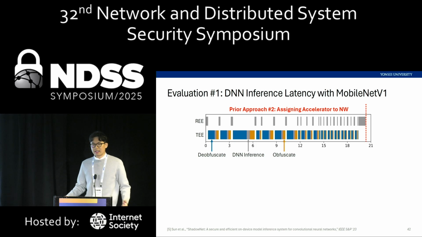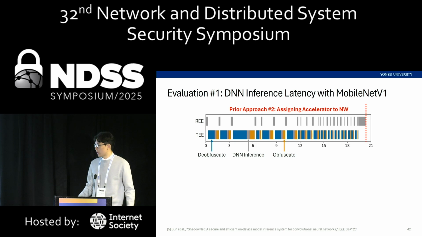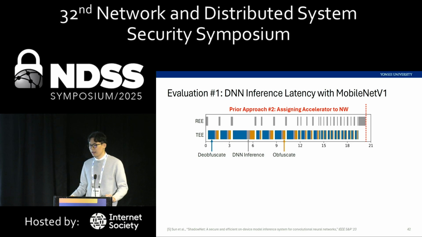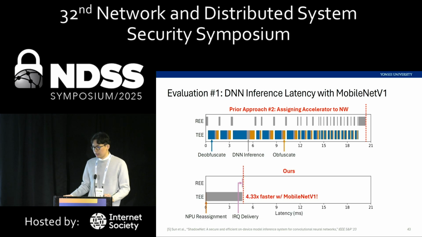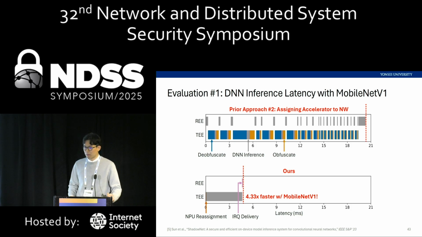We first measure DNN inference latency with a MobileNet V1 model. The prior work involves offloading linear operators in the normal world, and it also has to de-obfuscate and obfuscate all intermediate tensors. So these add an additional runtime overhead. On the other hand, even though we reassign the NPU before running a protected inference in the VM, our approach is around 4 times faster than the prior work with a MobileNet V1 model.